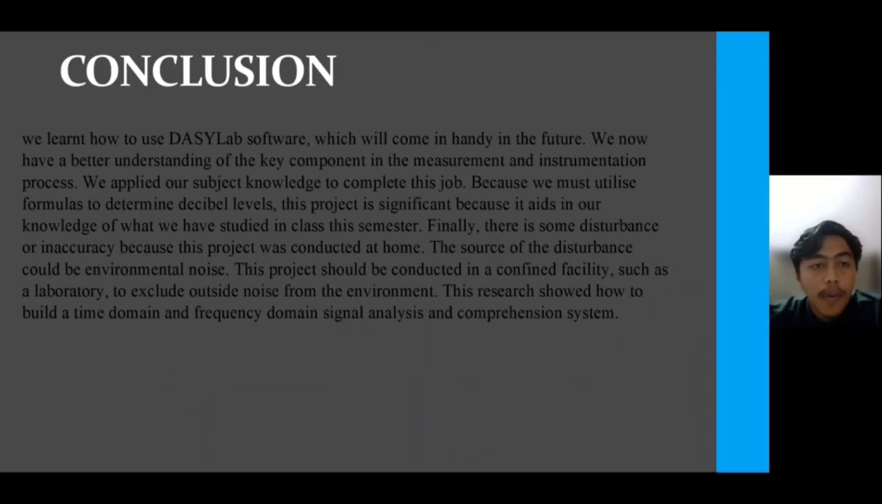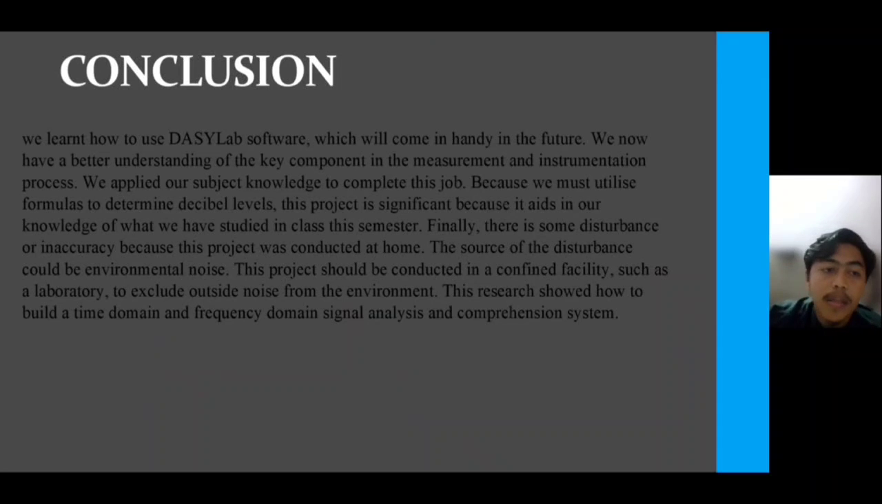So now for the conclusion, we learned how to use DAISYLab software, which will come in handy in the future. We now have a better understanding of the key components in the measurement and instrumentation process. We applied our subject knowledge to complete this job because we must utilize formulas to determine decibel levels. This project is significant because it applies the knowledge of what we have studied in class this semester.